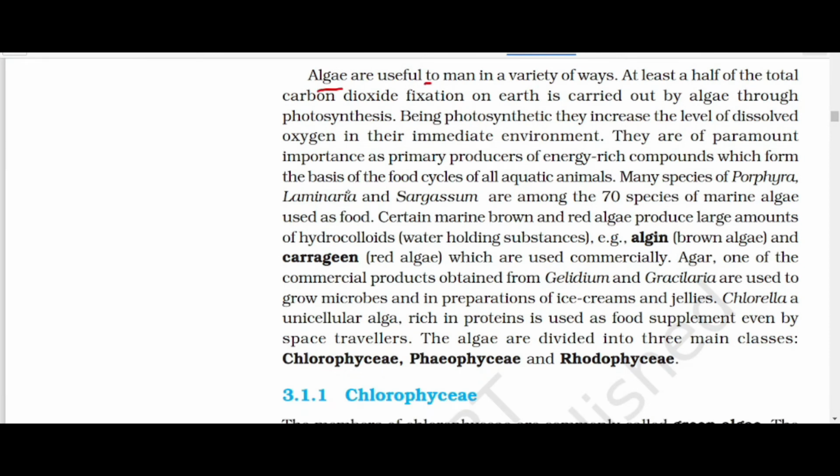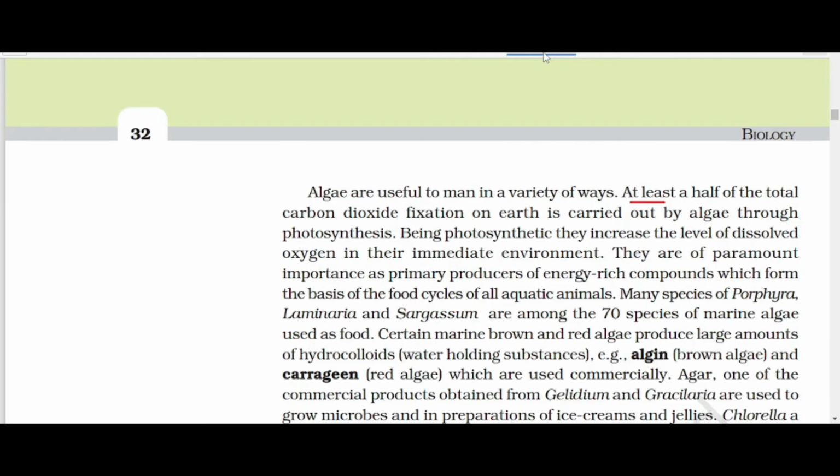Algae are useful to man in a variety of ways. At least half of the total carbon dioxide fixation on the earth is carried out by the algae through photosynthesis. It is an MCQ. By photosynthesis they increase the level of dissolved oxygen in their immediate environment.